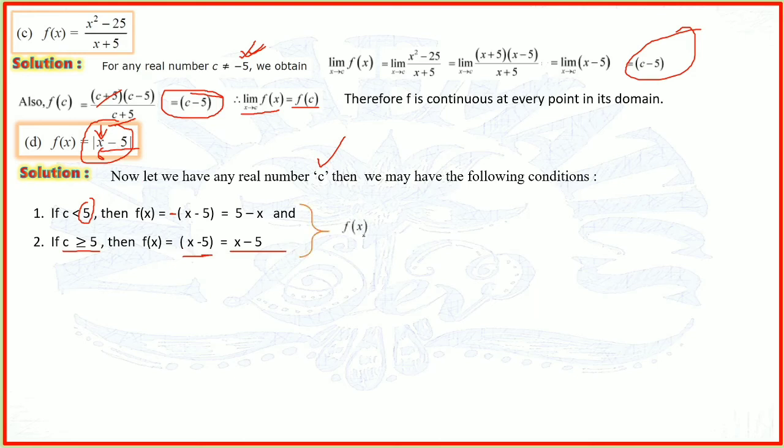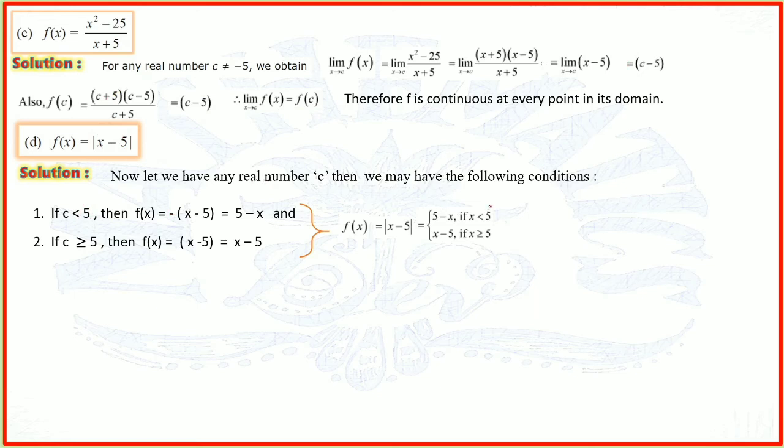So now we are defining the function f of x is equal to modulus x minus 5 as follows. What I was telling you, this question belongs to that loop type of question. So here we have two loops. Now the turning point is 5. So if x is less than 5, the value of the function will be 5 minus x. This is the first loop. When x is greater than or equal to 5, the value of the function is different, x minus 5. That's what I told you in the beginning. This is the second category, second type of question.